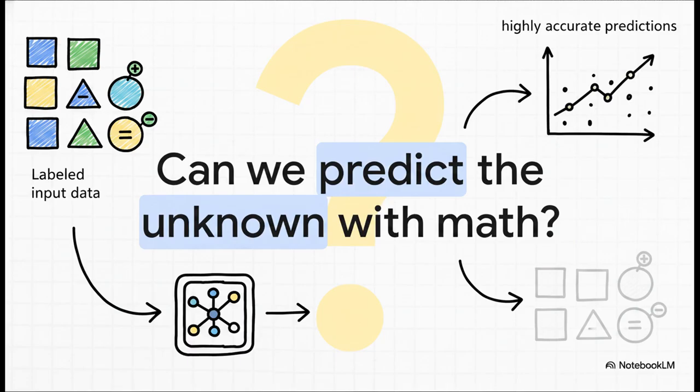Right off the bat, this is the fundamental question of supervised learning, and it's an incredible concept when you really think about it. We essentially hand an algorithm some labeled input data, which we call features, and we ask it to go find the hidden relationship to the correct output or the label. The entire goal here is for the machine to learn this relationship so incredibly well that it can make highly accurate predictions on entirely new, completely unseen data.